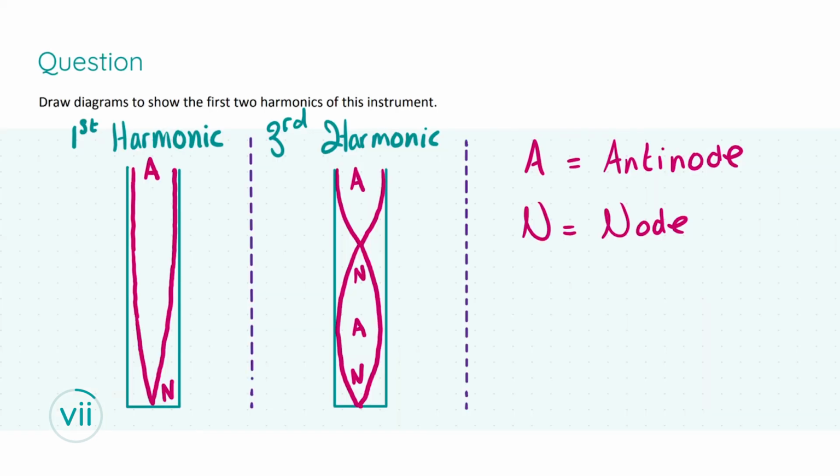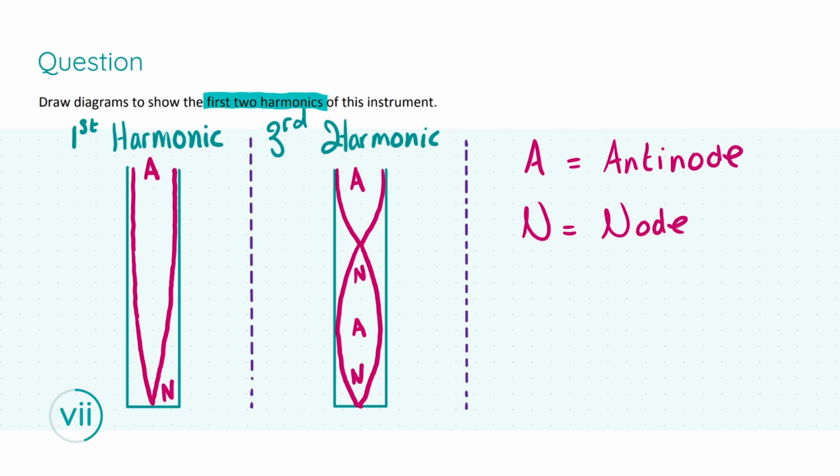We are first asked to draw diagrams to show the first 2 harmonics of this instrument. Because we are dealing with a closed pipe, only the odd numbered harmonics are present. Therefore, the first 2 harmonics are the first harmonic and the third harmonic of this musical instrument. Now, just to note, when you are drawing harmonics in a closed pipe, at a closed end, you will have a node. At an open end, you'll have an antinode. At the first harmonic, we have to draw the pipe at the easiest configuration of this rule.